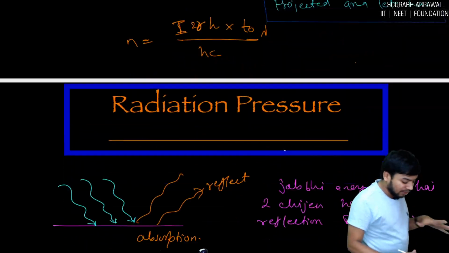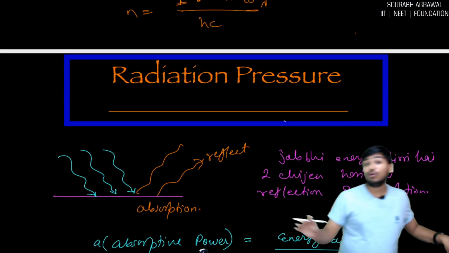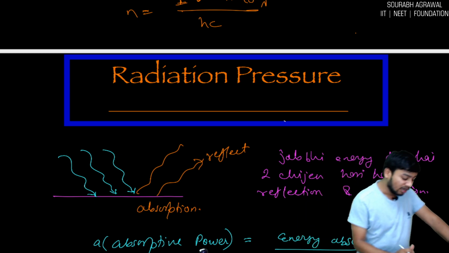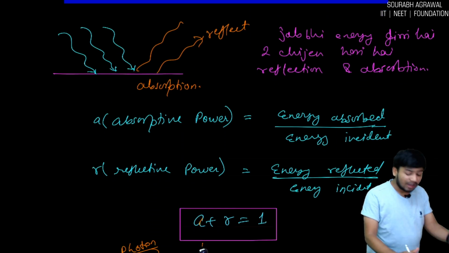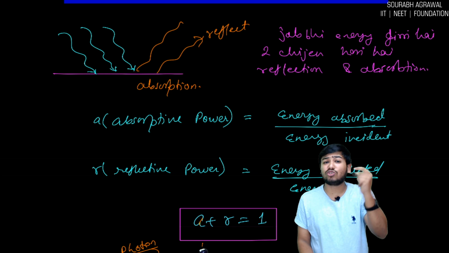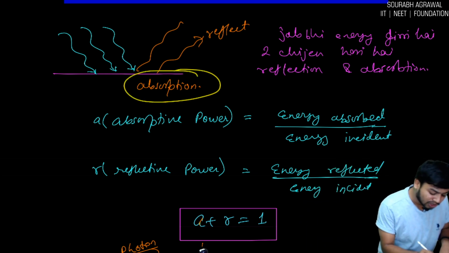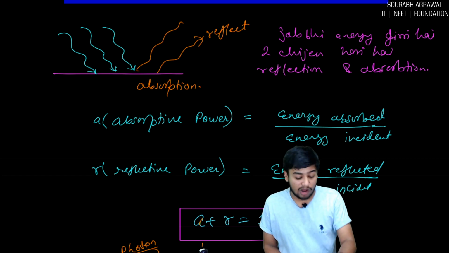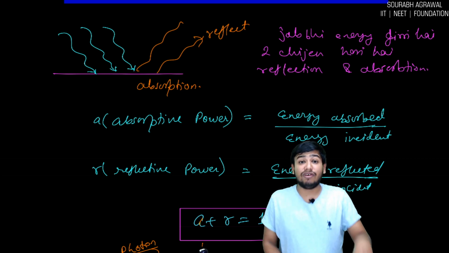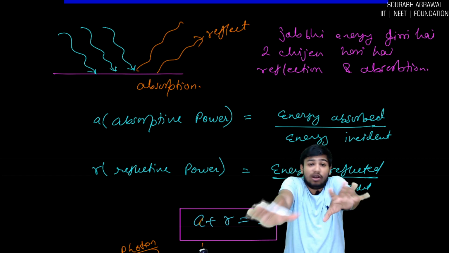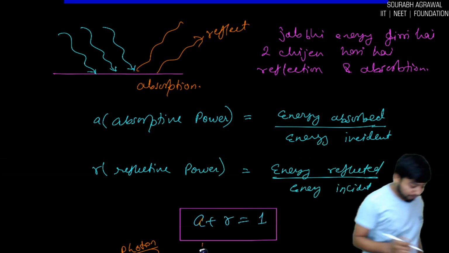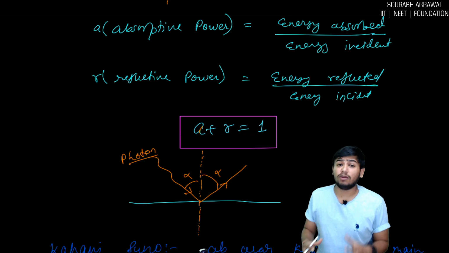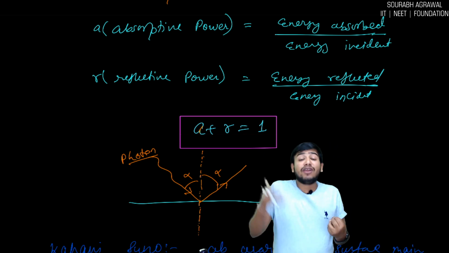So let's come to radiation pressure. Now you know the basics and we can solve these questions. Radiation pressure. Whenever light is falling onto any surface, two things are happening, either absorption or reflection. In both cases, we will see what the radiation pressure will be. You will only calculate, I will only help you. So here we are defining two terms, absorptive power and reflective power.